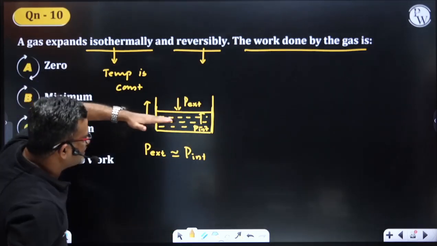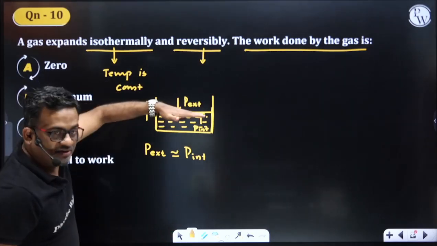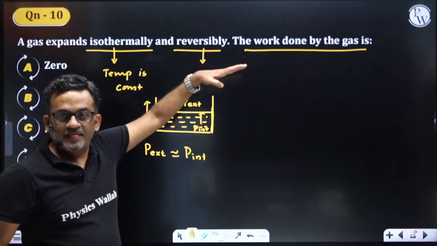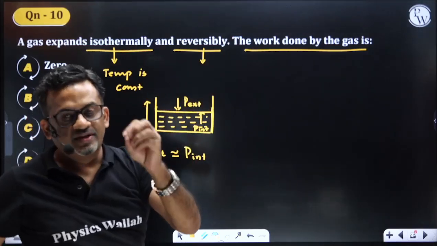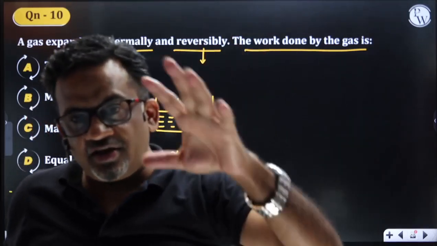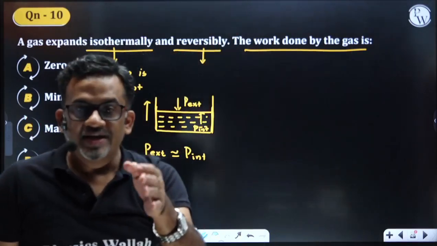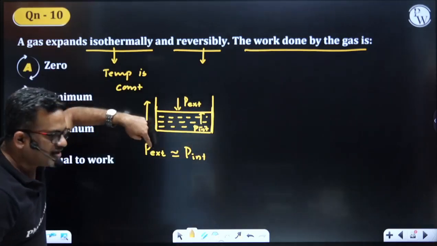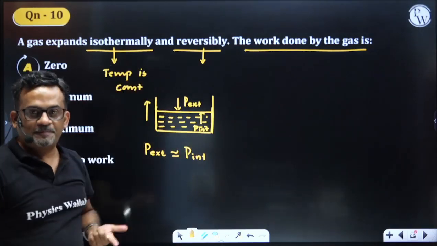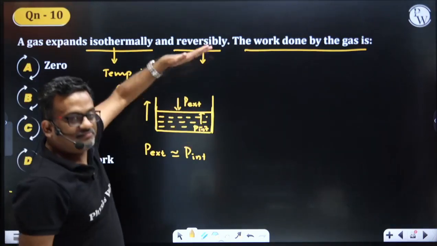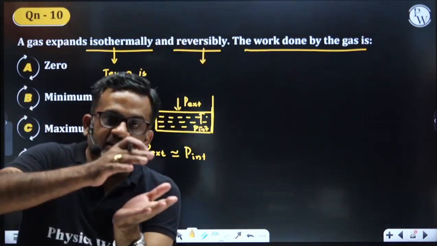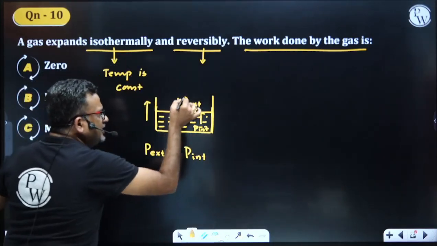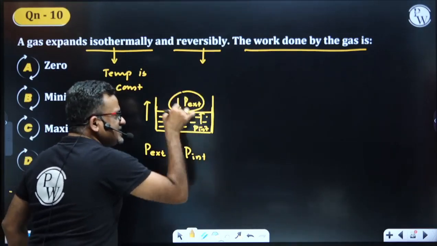Because if the gas should expand, the gas should do some work against the external pressure. The external pressure is almost infinitesimally close to the internal pressure, but definitely a bit lesser than that. Is that clear? Almost close, but external pressure is a bit lesser than internal pressure. Only then can the gas undergo that expansion reversibly. Whereas in irreversible, external pressure is very much less than internal pressure.